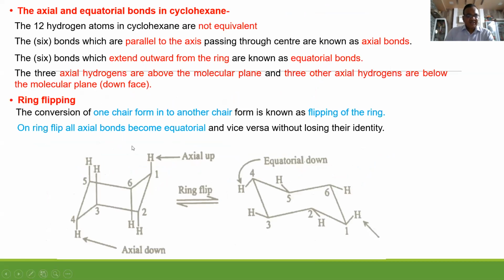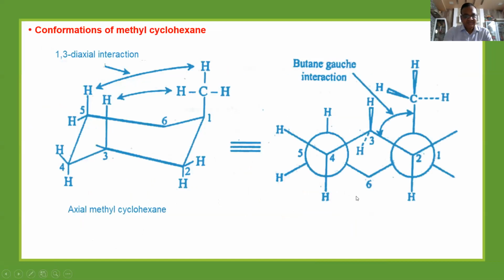There are 12 hydrogens attached to this. The hydrogens which are perpendicular to the plane of the ring are called axial hydrogens, and hydrogens which are parallel to the plane of the ring are called equatorial hydrogens. Ring flipping means conversion of one ring into another ring. See, this ring on flipping is like this, but the groups which are axial in this ring become equatorial here. Correct. This hydrogen was axial. Axial means perpendicular to the plane of the ring. On flipping it becomes equatorial. Equatorial means parallel to the plane of the ring.